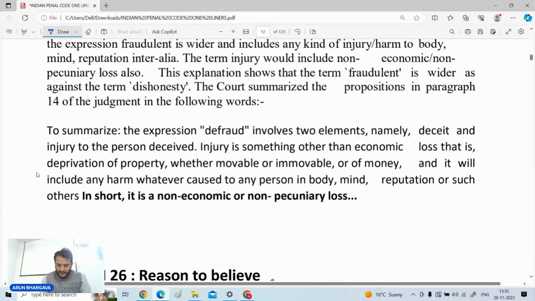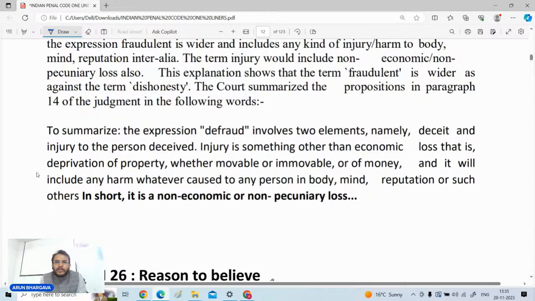Yes, what is the difference between fraudulent and dishonest? Who will tell? No one. Ainika, Tanya, and the others who are there in the session today.